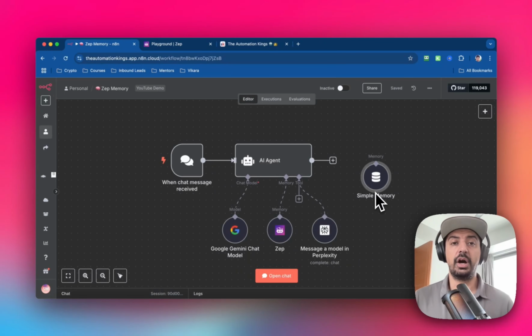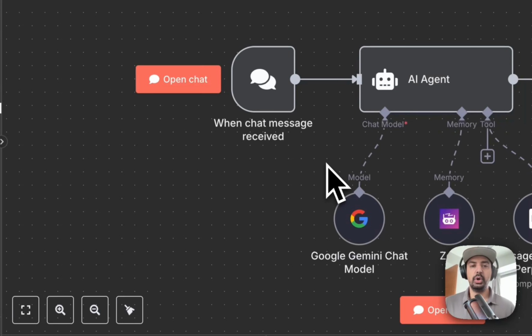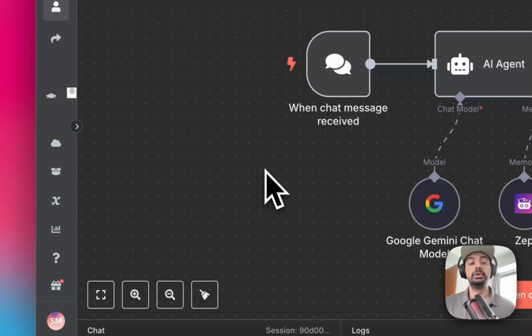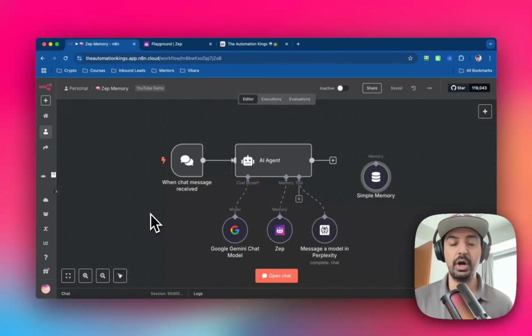Your AI agents are forgetful. Every time they run, it's like talking to a goldfish. But what if they could remember everything? Who said what happened last time, and even pull in information from your docs or PDFs. Today, I'm going to show you how you can connect your n8n workflows to a super brain by connecting it